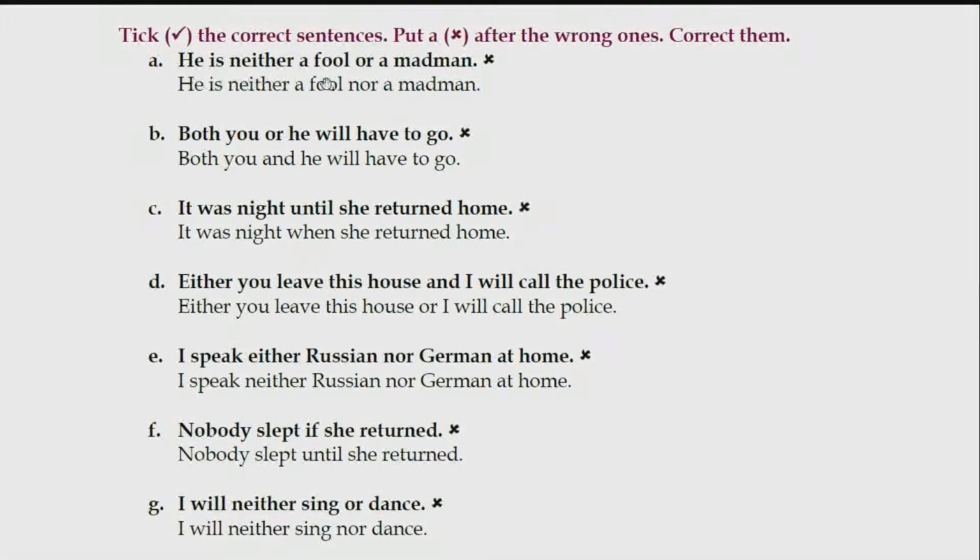So here we'll keep this answer as it is. Over here, "I speak either Russian or German at home" could be a right sentence. मैं या तो ये घर पे बोलता हूँ. Or the other answer can be "I speak neither Russian nor German at home." मैं ना तो ये ना ही ये घर पे बोलता हूँ.